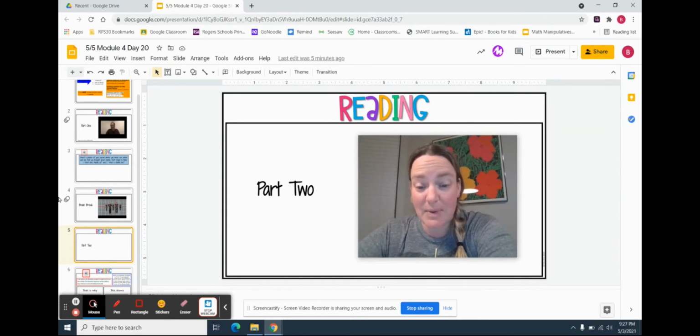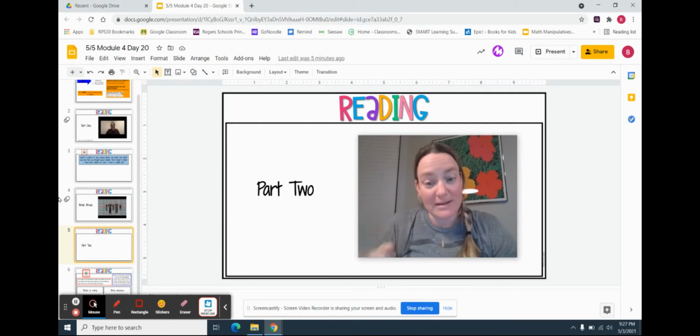Or you can type. I've given you 2 boxes because there's 2 prompts to choose from. So you can choose one of those and type your answer or type your sentence in that box. So either insert a picture or type your sentence in the box, but you have to do one of the 2. Don't just leave it blank. There's an activity there, okay?